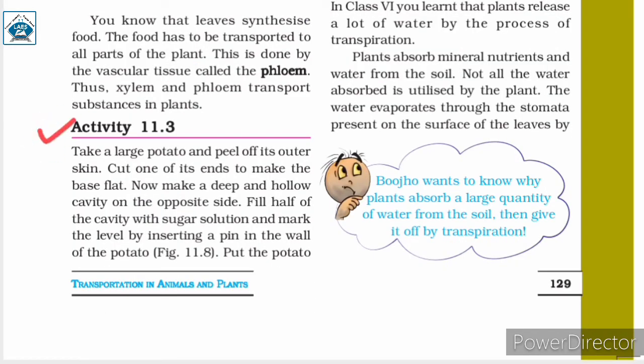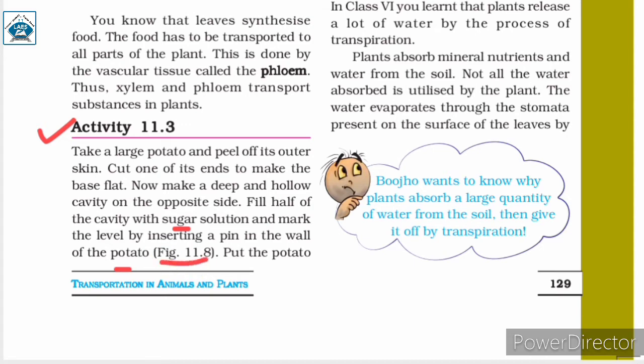Activity 11.3. Take a large potato and peel off its outer skin. Cut one of its ends to make the base flat. Now make a deep and hollow cavity on the opposite side. Fill half of the cavity with sugar solution and mark the level by inserting a pin on the wall of the potato as shown in figure 11.8.